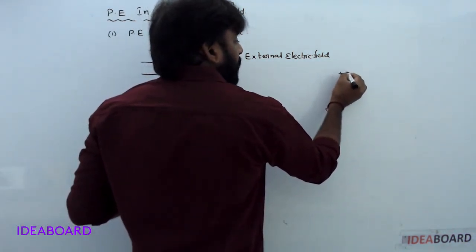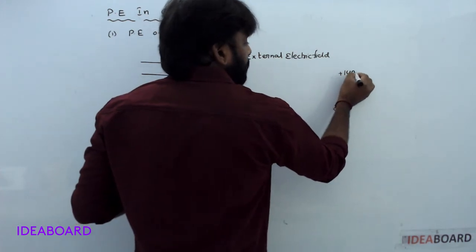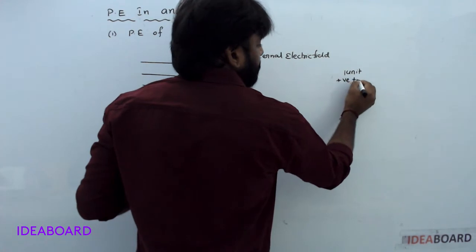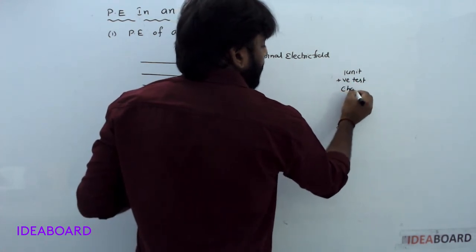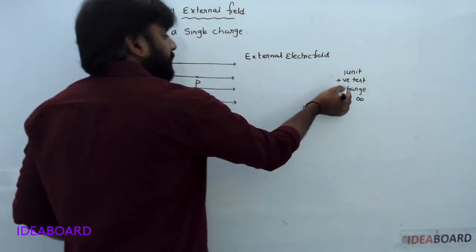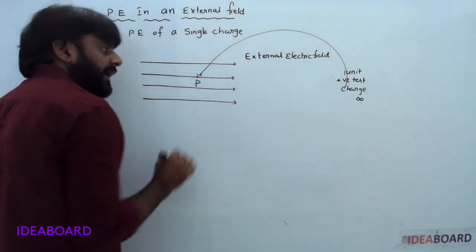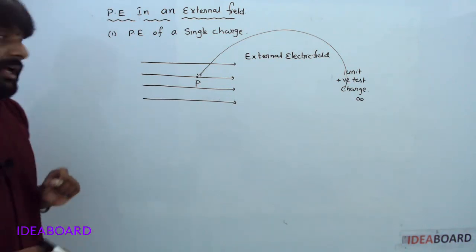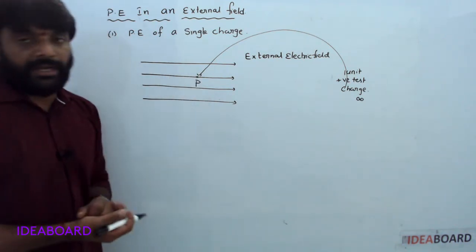Bringing one unit positive test charge from infinity to this point, some work done is required. That work done is nothing but the electrostatic potential at that point.